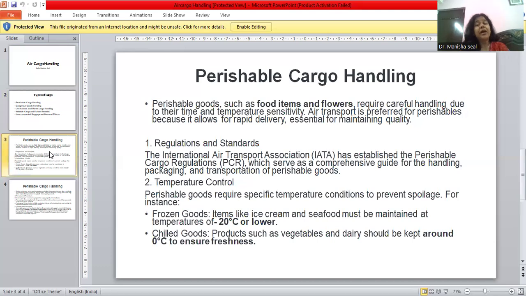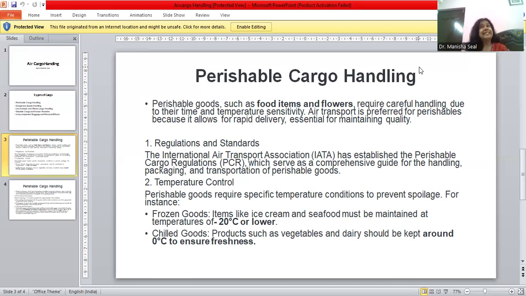So this is the perishable cargo that we talk about, perishable items, generally food items, flowers, vegetables, which are more perishable. We know that they get perished and decayed very fast. Such items, if we are transporting from one place to another by air cargo, require specific care.